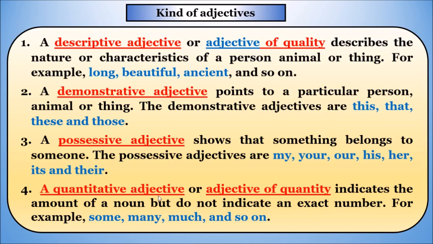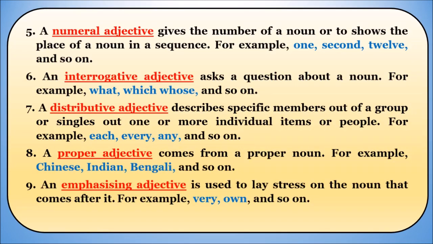The fourth one, quantitative, shows the amount, the quantity. The examples given here are some, many, much and so on. But if we don't know the exact number, when we say less, few, very low and all those things, we call it a quantitative adjective. Number 5 is the numeral adjective. If you are saying the counting numbers 1, 20, 50 to 100, whatever the number is, it is a numeral adjective. The next one is the interrogative adjective. The question words what, which, whose, why, whom, how, all those WH words, come under interrogative adjective.